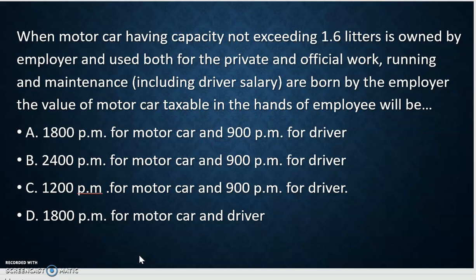The value of the motor car taxable in the hands of the employee will be: A, 1800 per month for motor car and 900 per month for driver; B, rupees 2400 per month for motor car and 900 for driver; C, 1200 per month for motor car and 900 per month for driver; D, 1800 per month for motor car and driver, no amount for motor car and driver both.